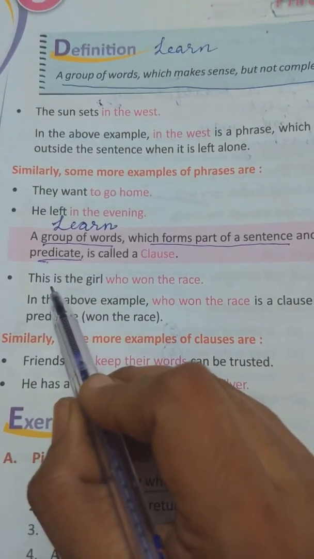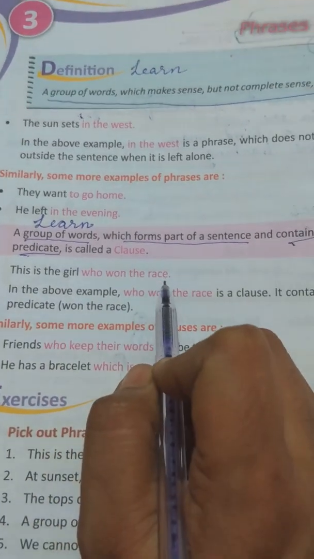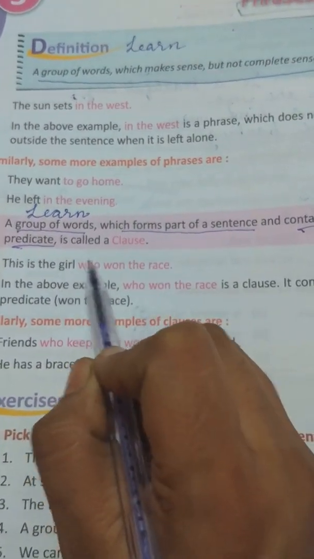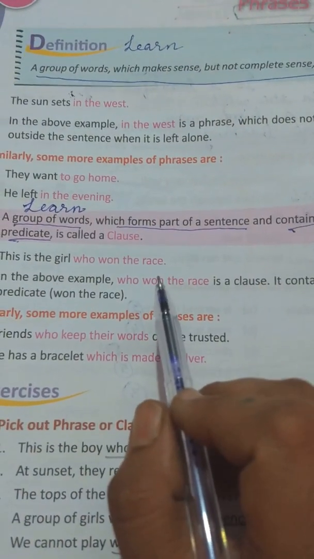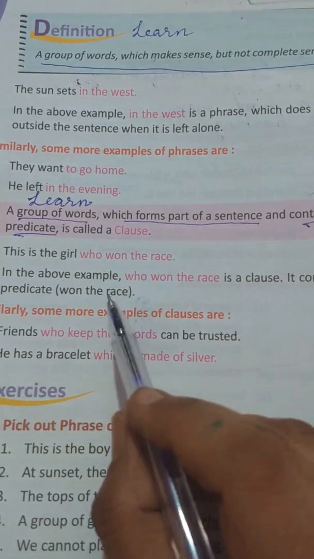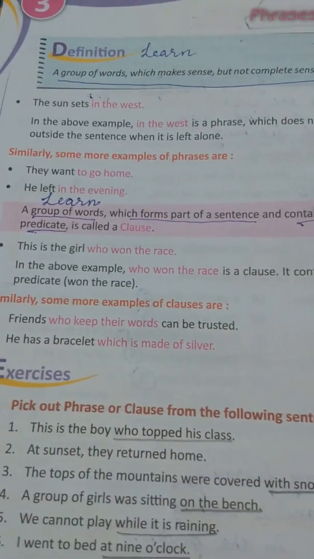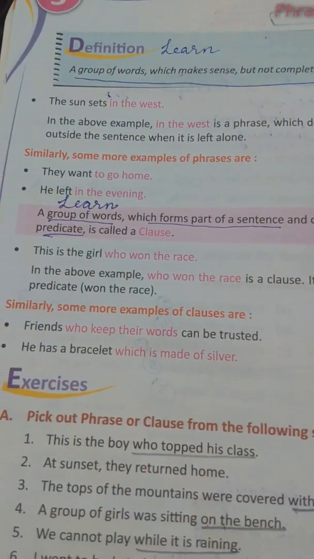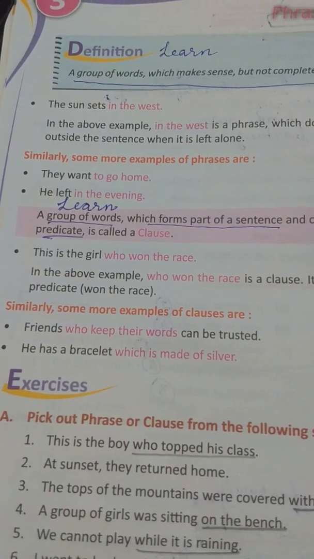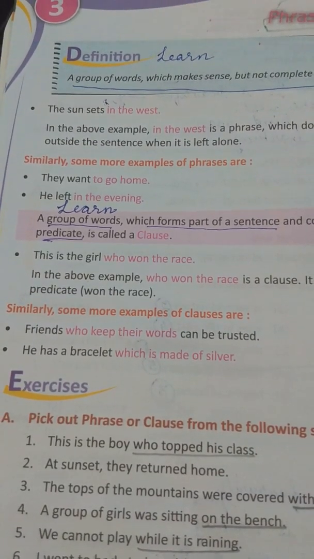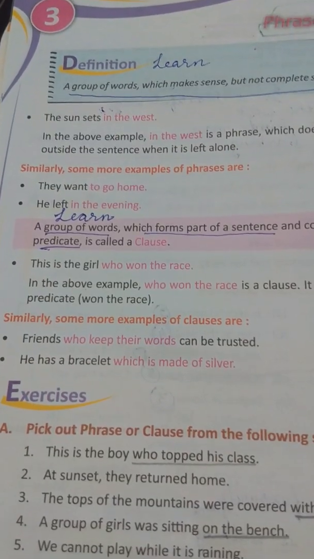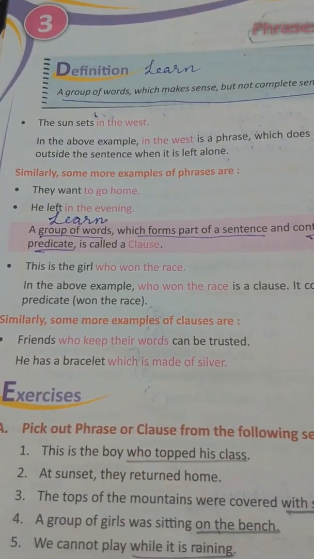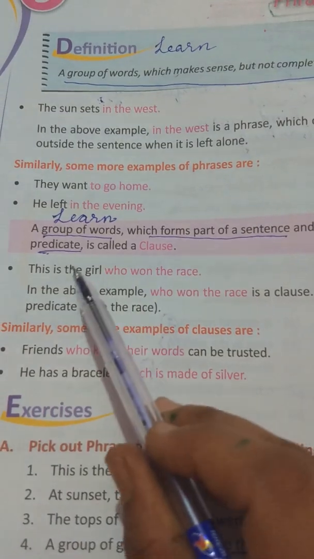Now see, this is the girl who won the race. Whether this is a part of a sentence, even one simple sentence, like the way we have written somewhere, I enjoy playing games. In this sentence, there is one clause. One simple sentence itself is one main clause. You got it? So it could be a part of a sentence also.